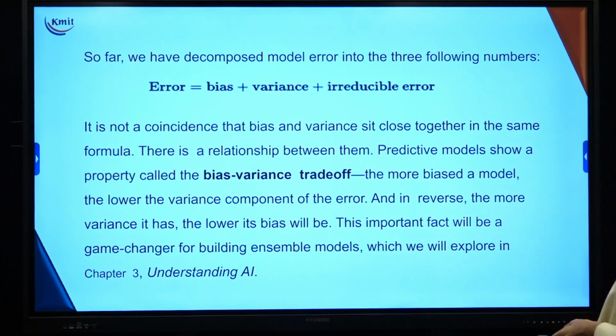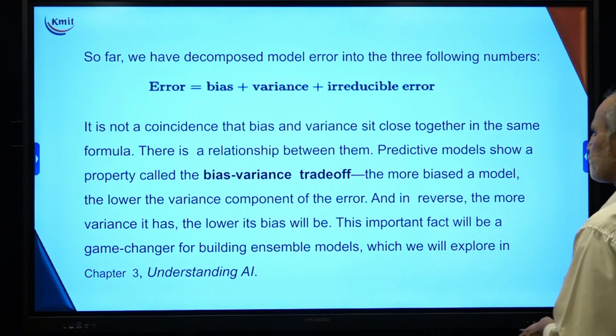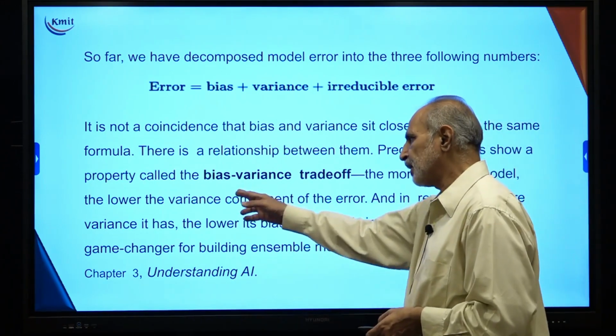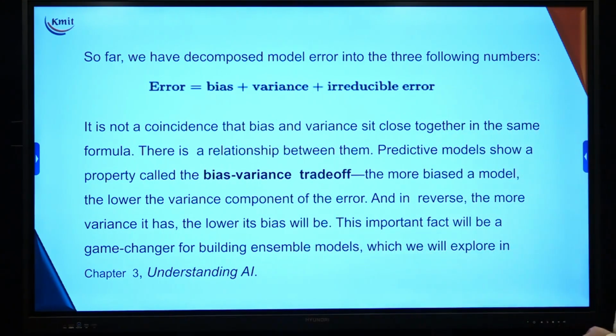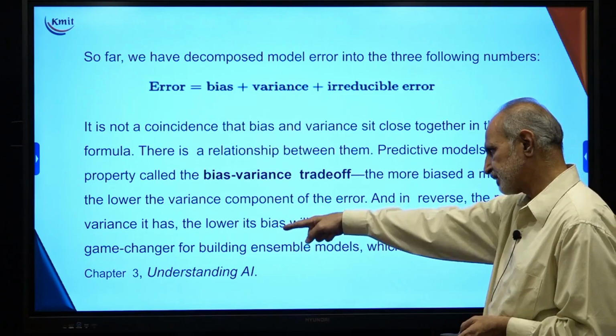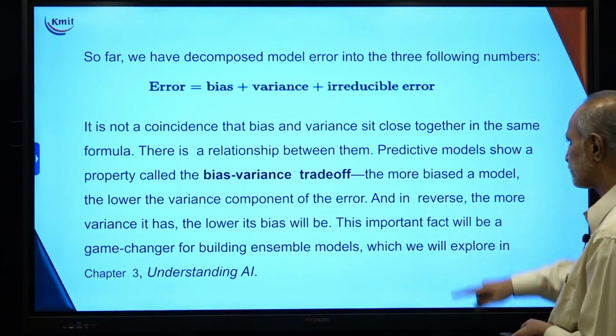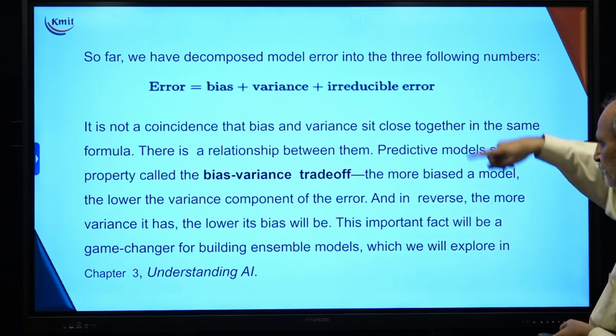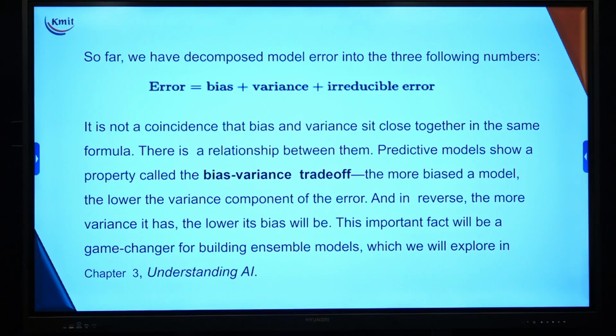So it is not a coincidence that bias and variance sit close together in the same formula. There is a relationship between them, and predictive models show a property called bias variance trade-off. The more bias a model has, the lower the variance component will be in the error, and in reverse, the more variance it has, the lower bias it will have. It will be something like an exponential decay. This is an important fact, and will be a game changer for building an ensemble model.